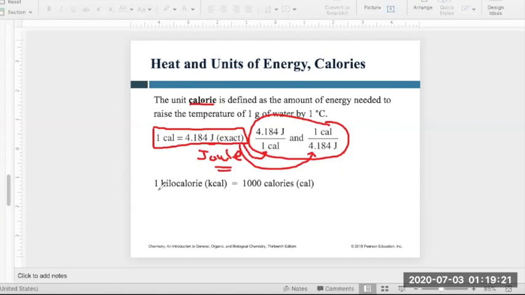Similarly, we have 1 kilocalorie is equal to 1,000 calories, right? So if you remember from the first chapter, from the prefix multiplier, what is kilocalorie? What is calorie? It is the base unit of energy. What is K? K is your prefix. K is your kilo, and kilo is 1,000 times. So 1 kilocalorie is 1,000 calories.